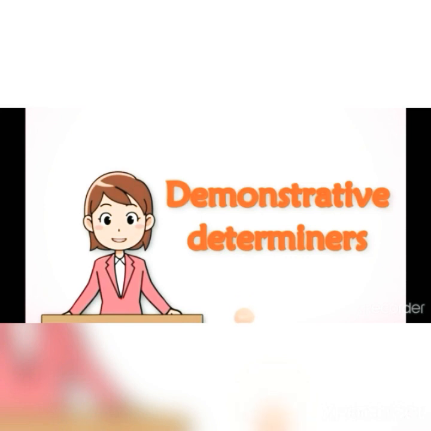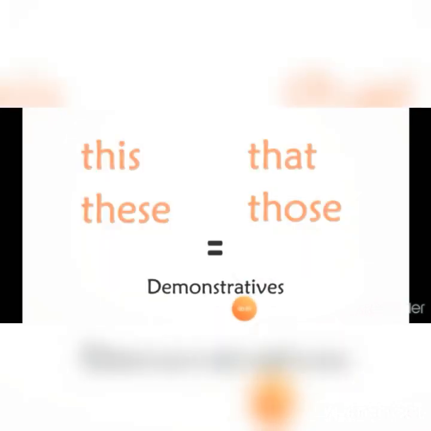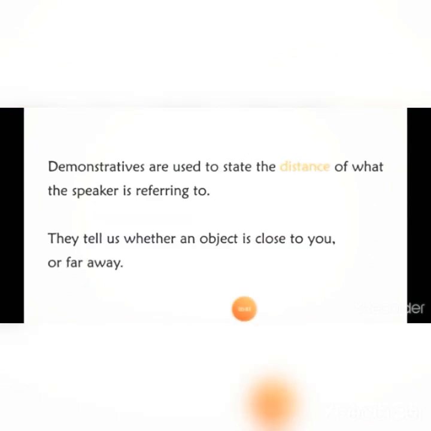Demonstratives, which are words like this, that, these, those. Demonstrative pronouns are also used as determiners. They are used to point to something specific within a sentence. They focus attention on the nouns that they are replacing. Demonstratives are used to state the distance of what the speaker is referring to. They tell us whether an object is close to you or far away.